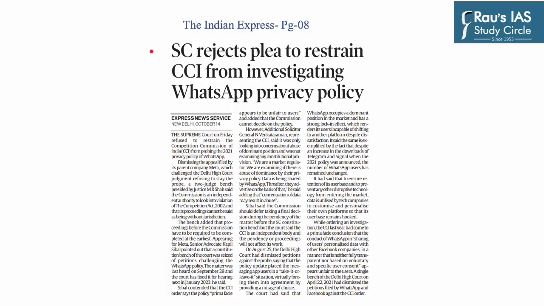That brings us to our next question, which is based on the news featured in the Indian Express newspaper. The news was about SC rejecting a plea to restrain the Competition Commission of India from investigating the WhatsApp privacy policy of 2021.